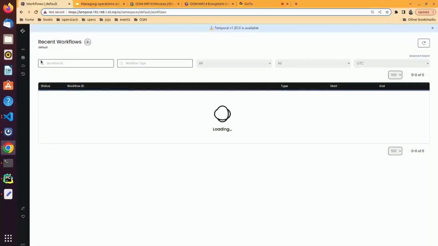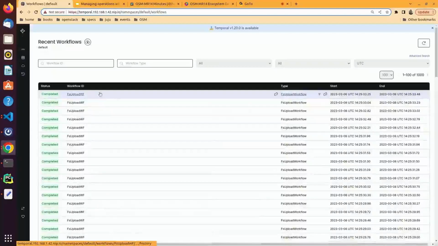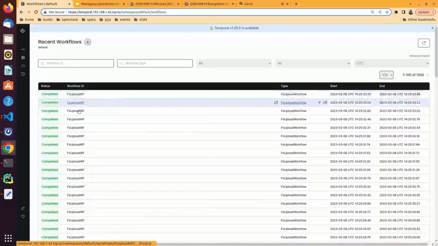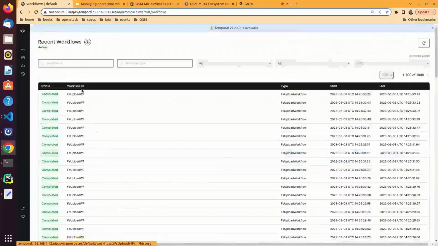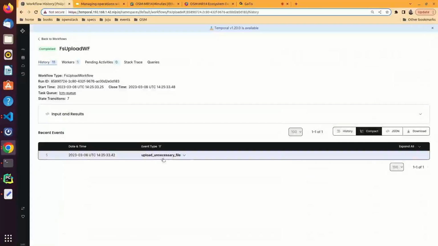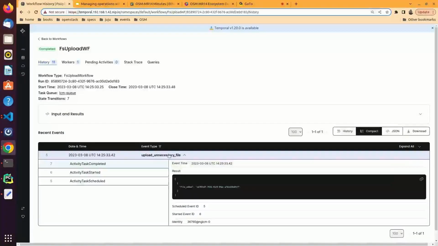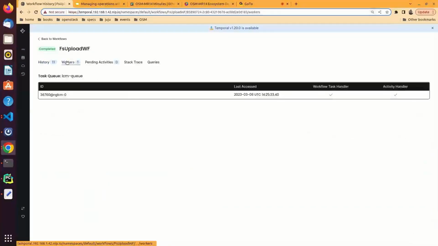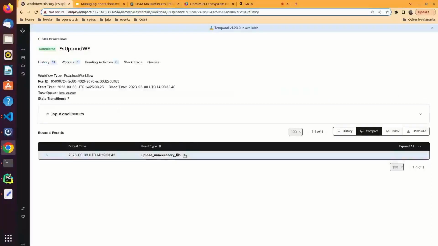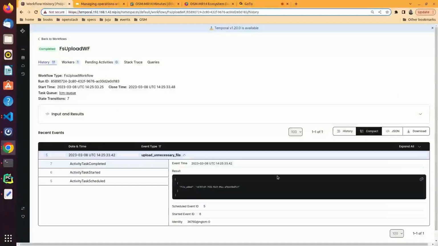Let's switch to the UI. This is the UI, and now we see several workflows are already completed, and we can check the details. The FS upload workflow includes one activity, upload unnecessary file. This is the activity name, and this is the worker which is running at the moment, the ID of the worker. And in the details, we can see the result.